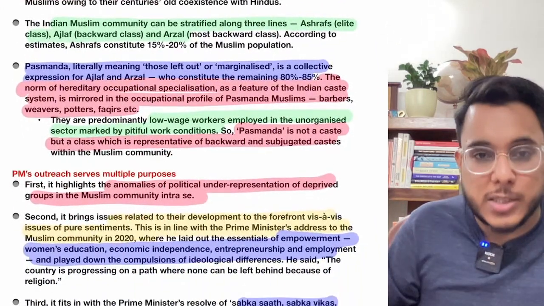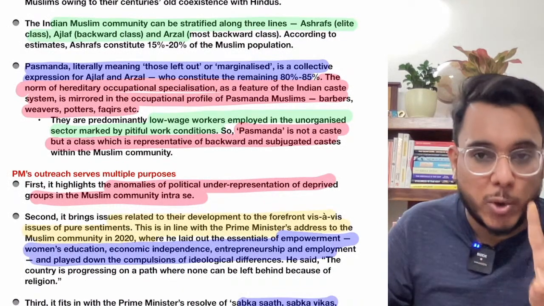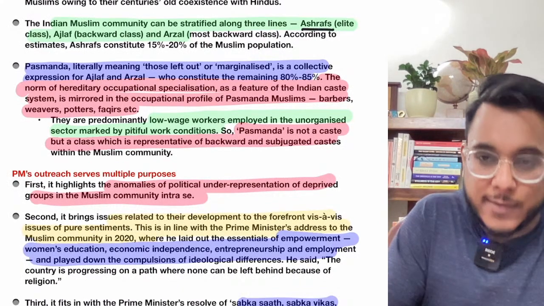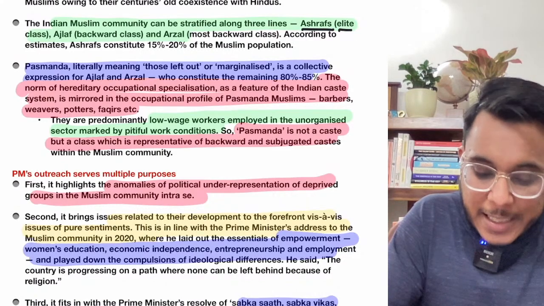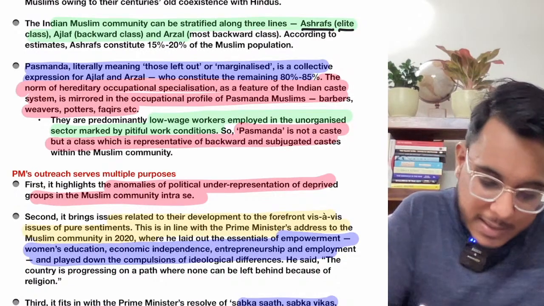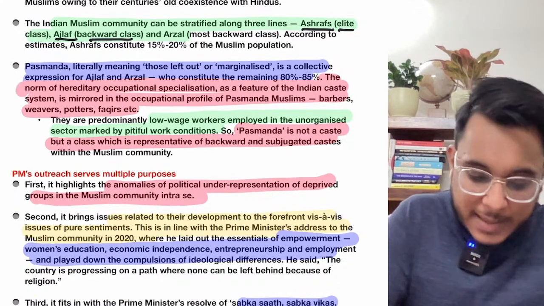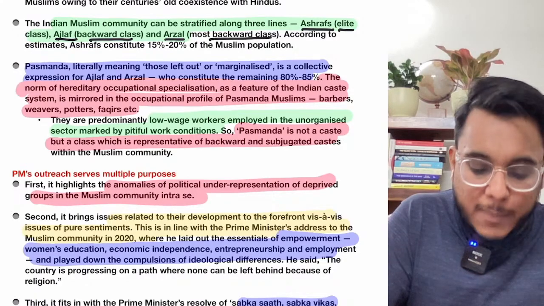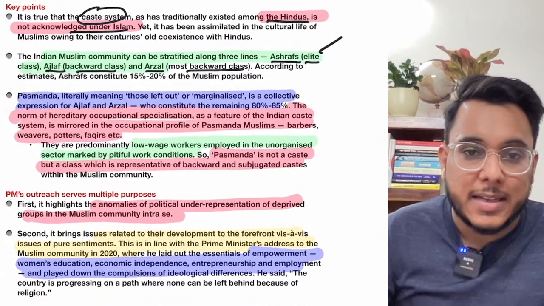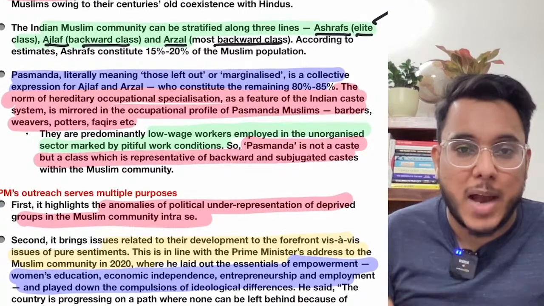Now when we talk about the Indian Muslim community, it is divided into three groups. Number one, the Ashrafs. Ashrafs are the elite people within the Muslims. Then there are the Ajlaf. Ajlaf are the backward class within the Muslims, and then there are the Arzal. Arzal are the most backward class. So there are the Ashraf, which are elite, then the Ajlaf, which are backward, and then the Arzal, which are the most backward.